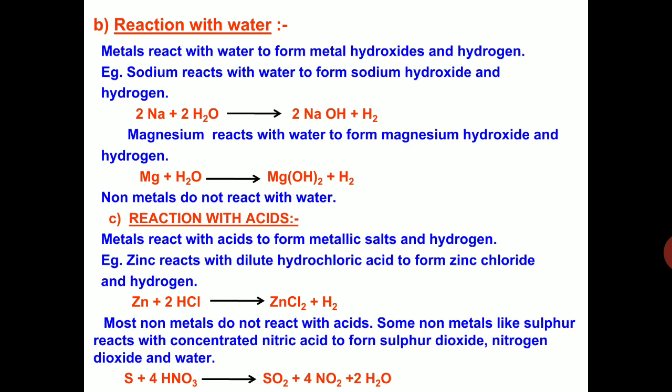Next we learn how metals react with acids. Metals react with acids to form metallic salt and hydrogen. They form salt and hydrogen. Let us take an example of zinc. Zinc metal reacts with hydrochloric acid HCl to form zinc chloride and hydrogen. Here zinc is the metal, HCl is the hydrochloric acid, zinc chloride is the salt. Okay, metals react with acids to form salt plus hydrogen.